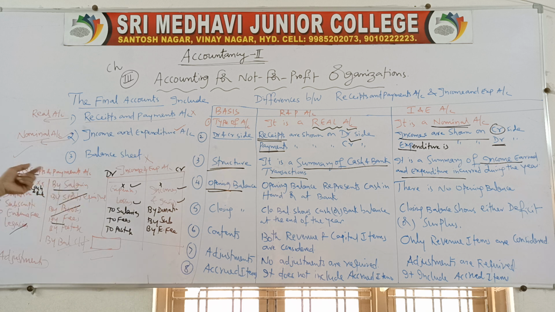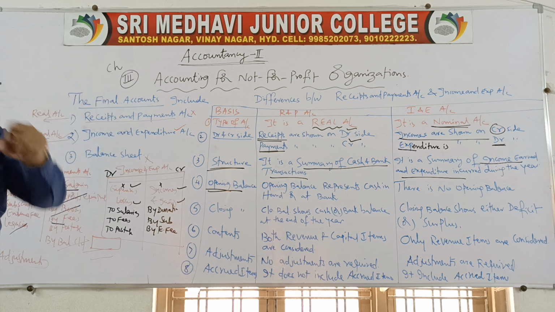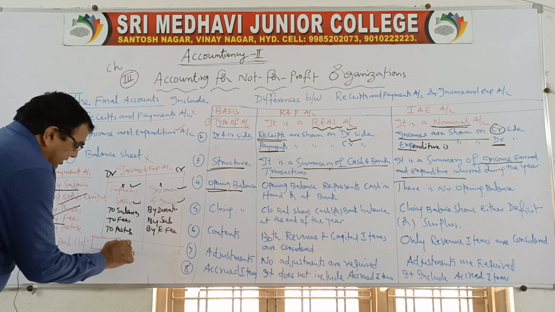Closing balance. Similarly, the receipts and payments account will have a closing balance showing the cash balance or bank balance at the end of the year. The income and expenditure account will not have an opening balance but will have a closing balance. That closing balance shows either surplus or deficit. If the balance is on the debit side, we get surplus.